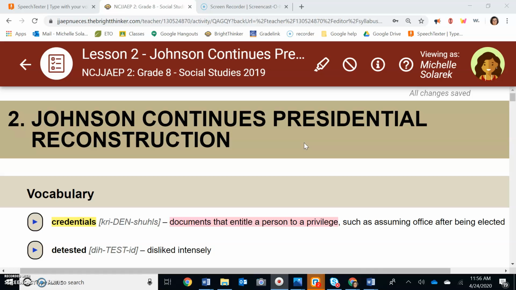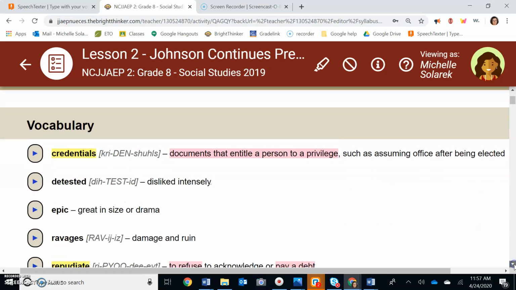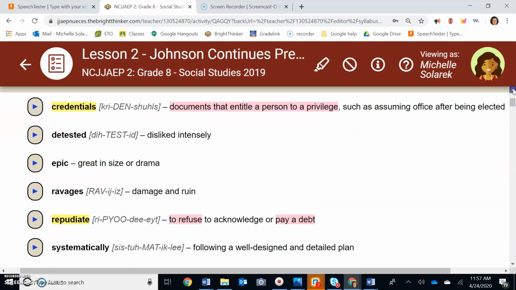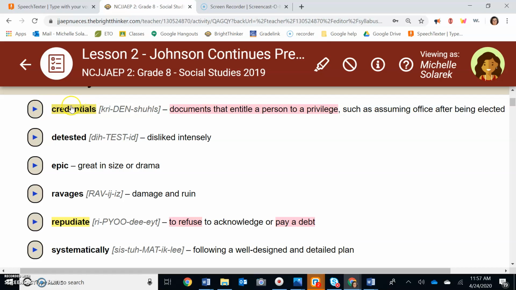So what we're going to do is our questions and our answers while we're going over it. So today we're going to be looking at Johnson continuing presidential reconstruction after Lincoln was assassinated. So let's come down here and we're going to start with some vocab first. And as you can see, 2 of the vocabulary words are going to be your answers. Now right here with credentials, this is answer number 1. And then right down here with repudiate, this is answer number 2. So if you want to go ahead and start writing those, I'll tell you about these vocab words while you write down 1, credentials, 2, repudiate.